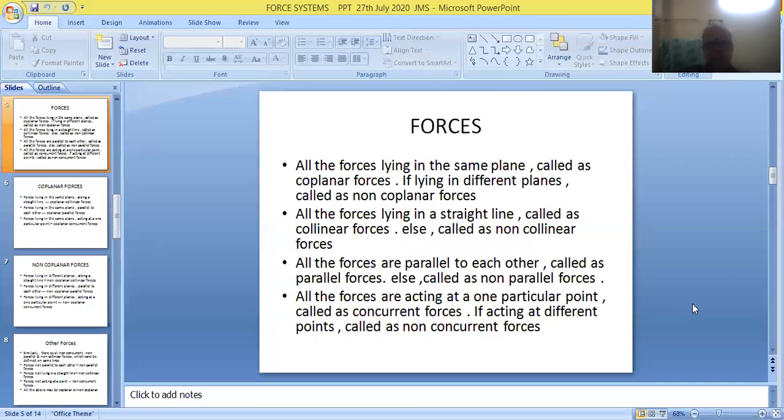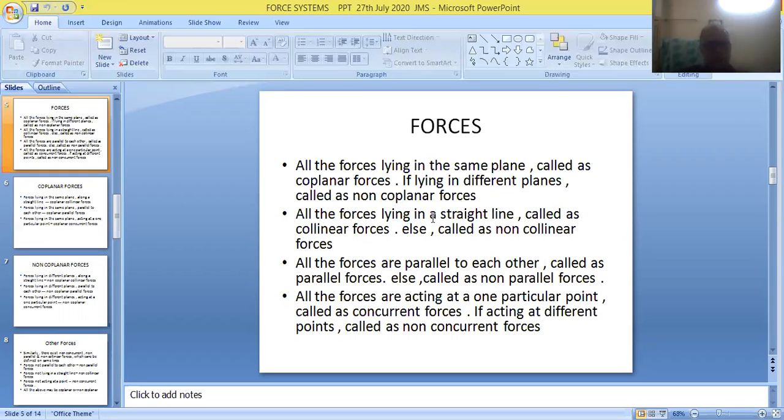So friends, we have noted down all these definitions in the first and second slides, and we have also taken examples with the help of figures. Here the definitions are given in the form of sentences. Forces lying in the same plane: actually, we have talked about the forces lying in the same plane called coplanar forces.